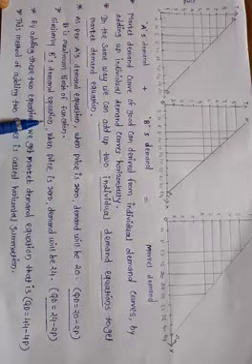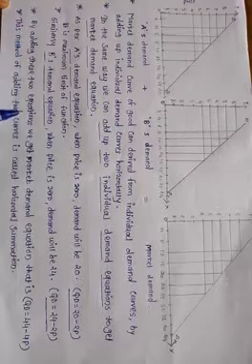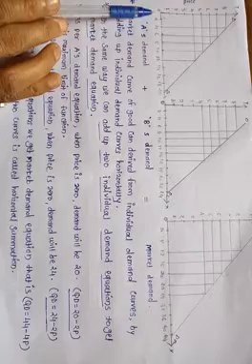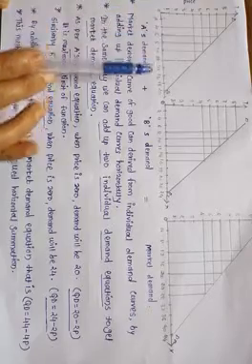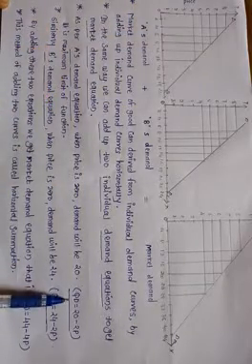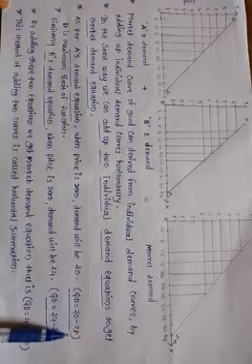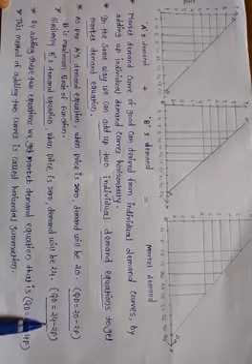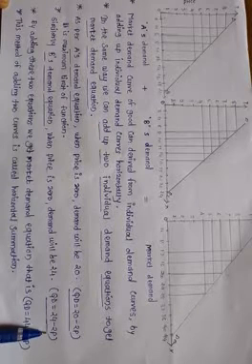Students, by adding these two equations, the quantity demanded is equal to 20 minus 2p plus 24 minus 2p.